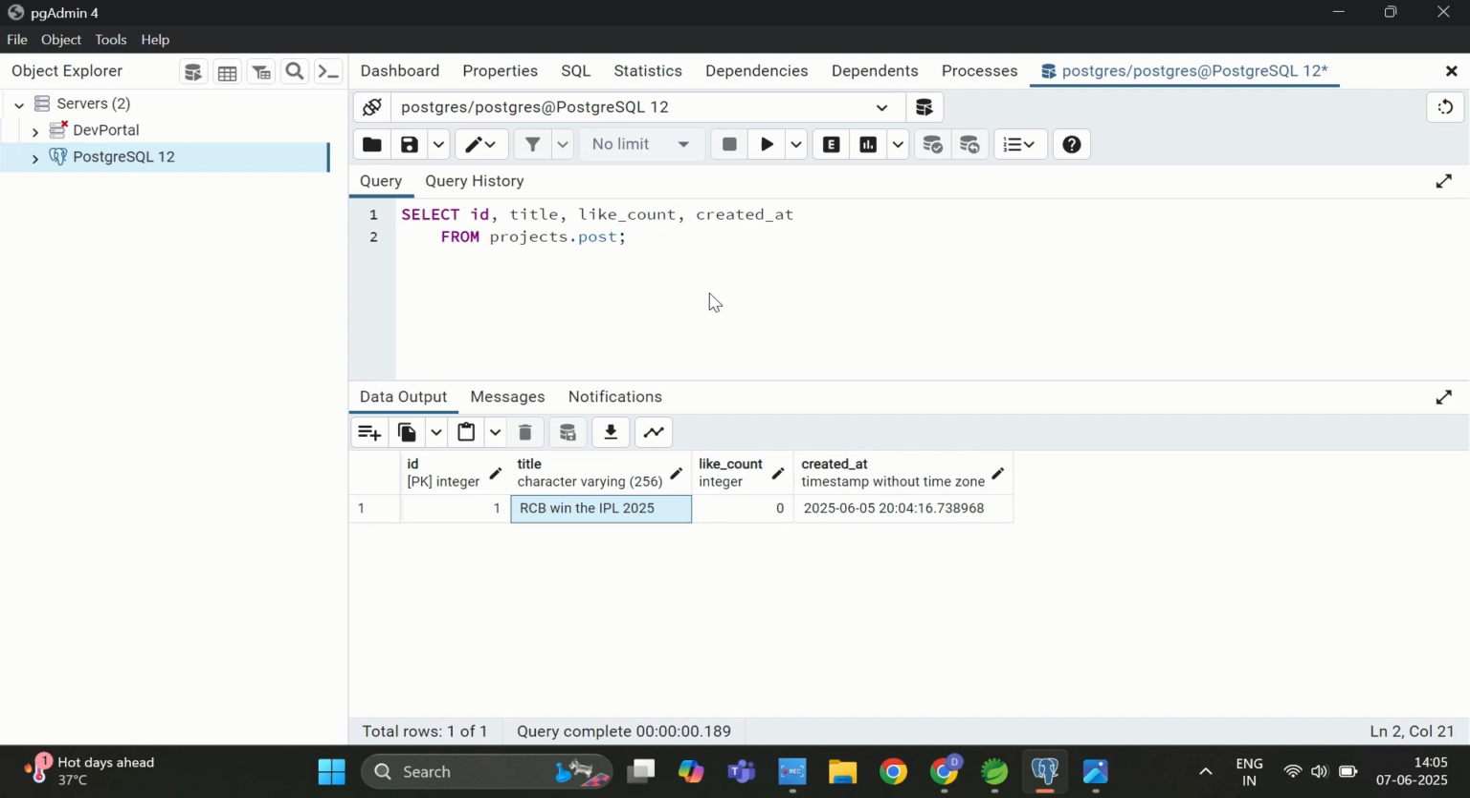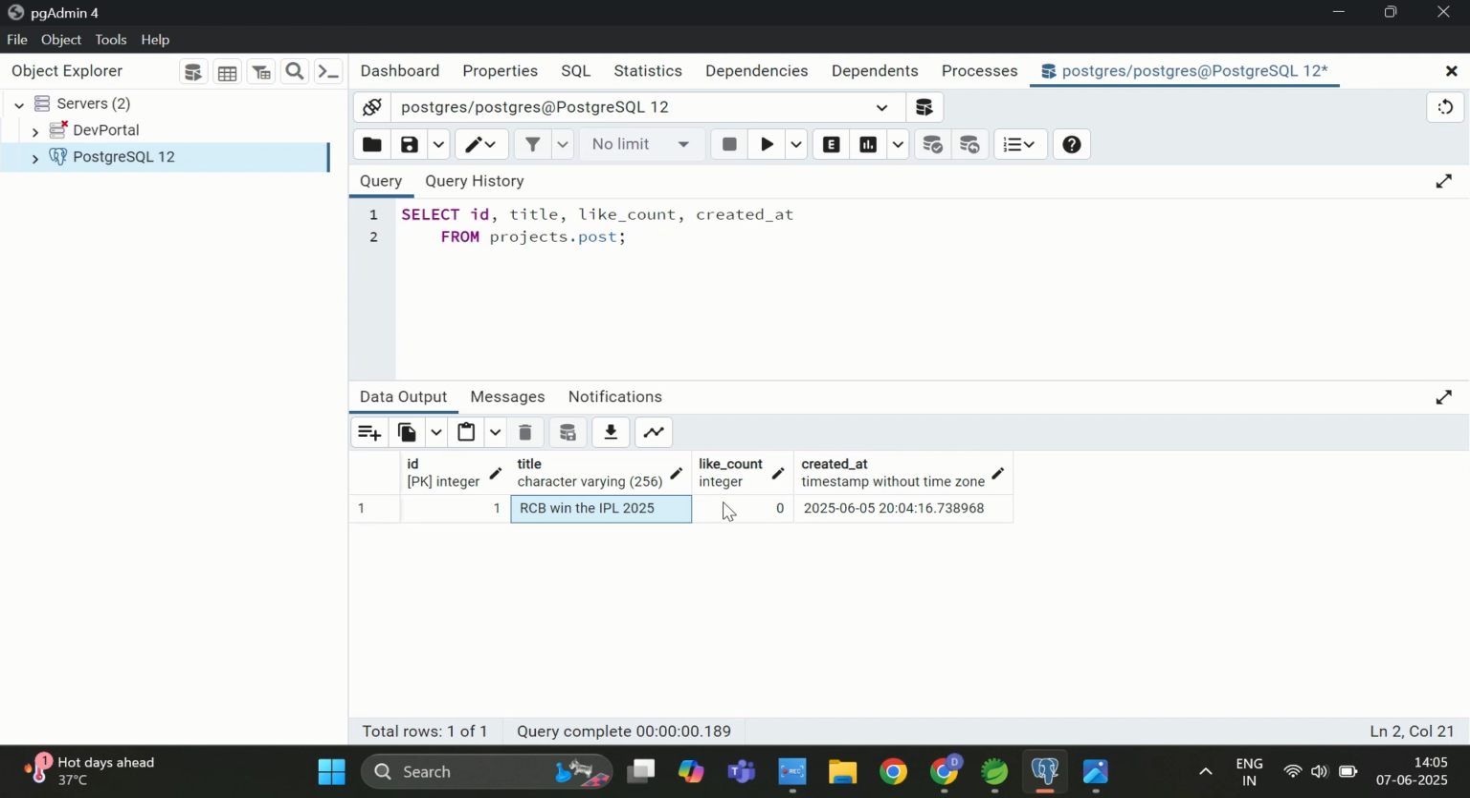So we have the title, that is RCB won the IPL 2025, and then the like count and the created timestamp. I am interested in how we can achieve this like count. We can update these like counts rather than doing a synchronous update, and utilize our resources to process the likes in an aggregate manner, so that our system will not go down and we can provide better response time and user experience.